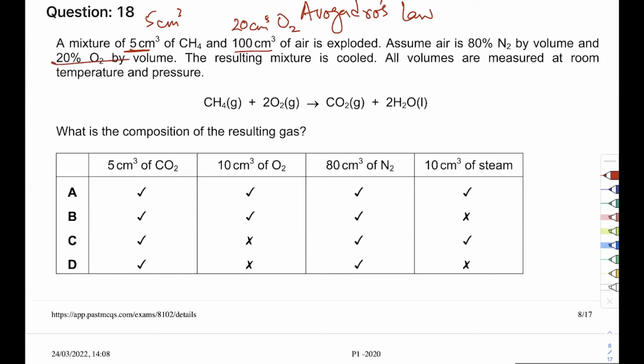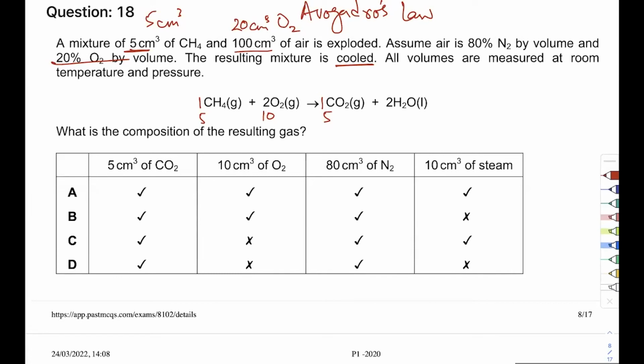They've told us the resulting mixture is cooled. It's important to remember that this is cooled. All volumes are measured at room temperature. This is the equation. What's the composition of the resulting gas? What does the question say? One mole of methane reacts with 2 moles of oxygen to produce 1 mole of carbon dioxide. So if I have 5 of this, it will react with 10 of this and produce 5 of this.